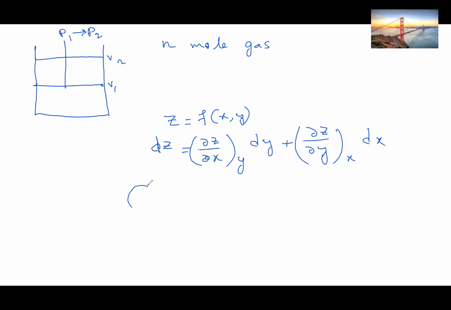So let me draw the system and the surroundings. I have also discussed system and surroundings. Let's suppose this is the system, and obviously the rest is surroundings.